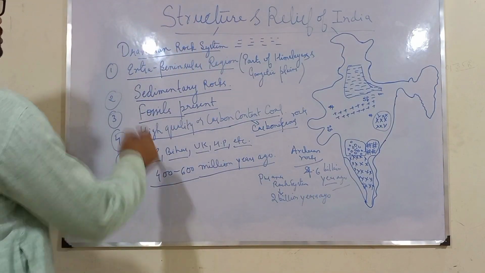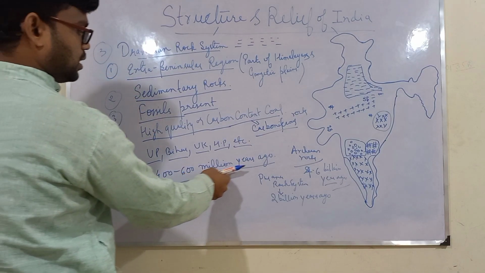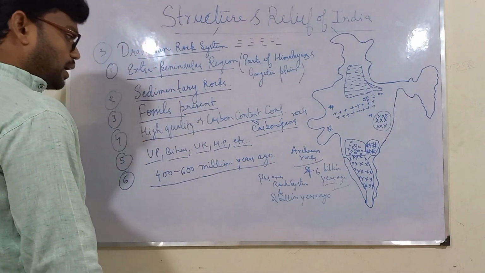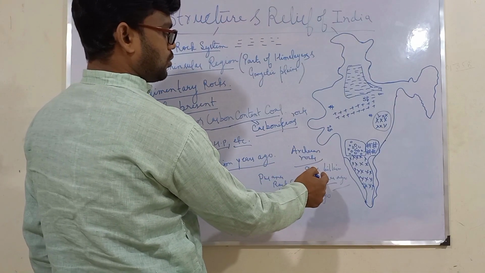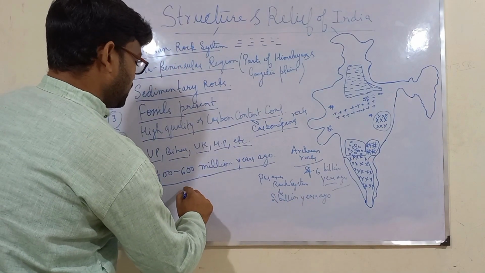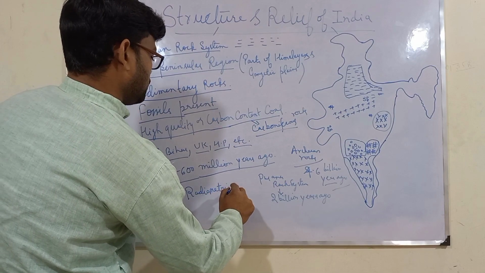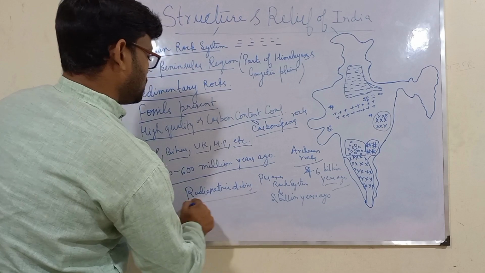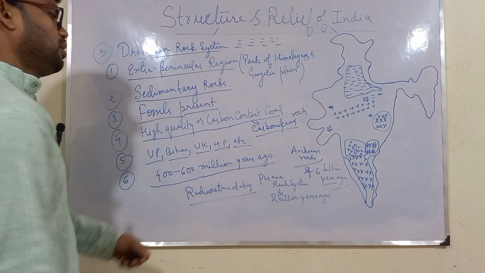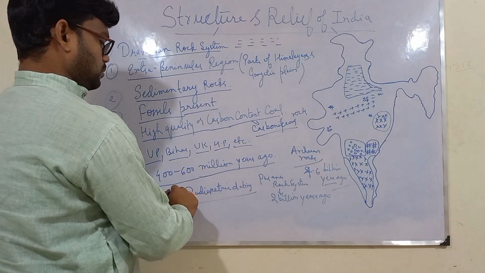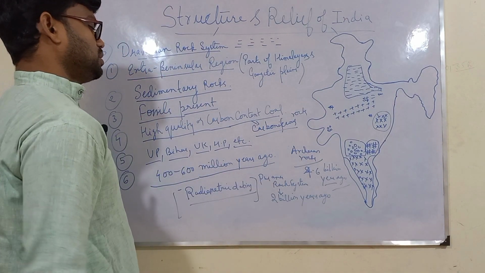Then next we had the third one, Dravidian rock system, formed almost 400 to 600 million years ago. I hope you know how scientists calculate this time period. This is based on radiometric dating. Radiometric dating is a technique which is used to know the time period for the formation of rocks. So these Dravidian rocks were formed almost 400 to 600 million years ago.